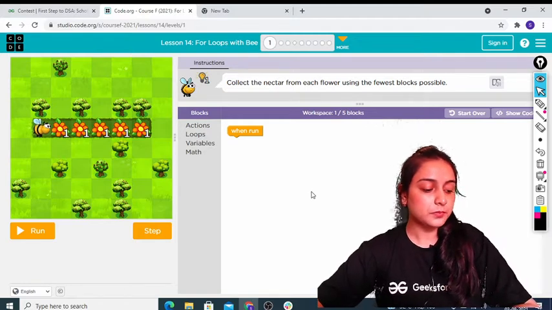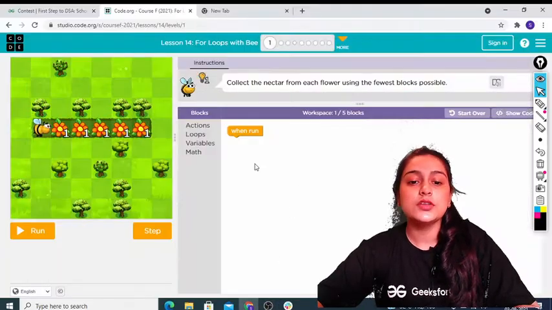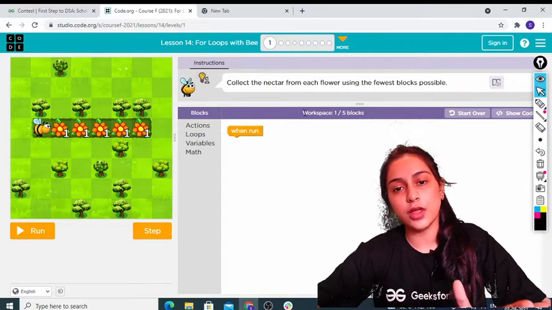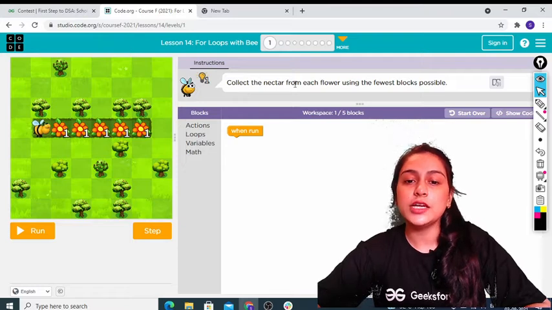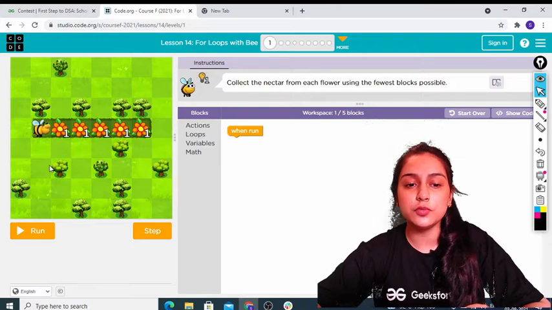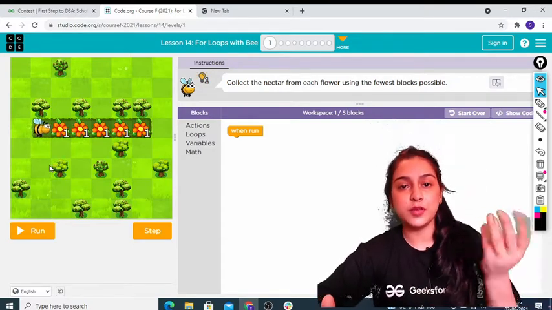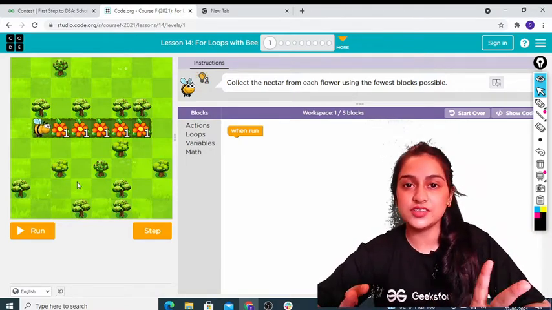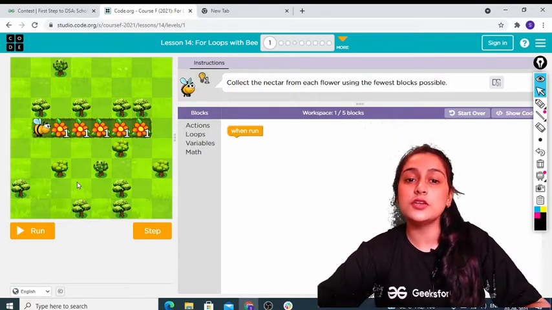Okay, just give me a second, guys. Yeah, so here it is. The first thing I told you is to read the instructions. You have to collect the nectar from each flower using the fewest blocks possible. We have to use as few blocks as we can for coding, because if we write our code in fewer lines, we are considered a good coder, or you can say a good programmer.